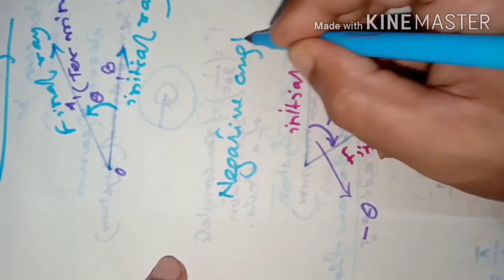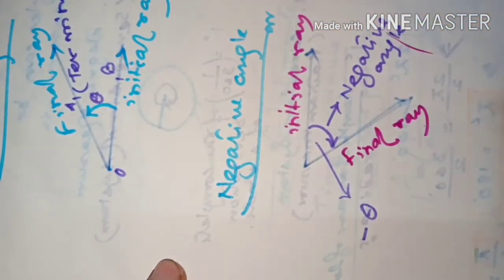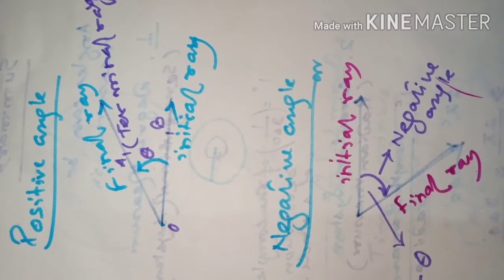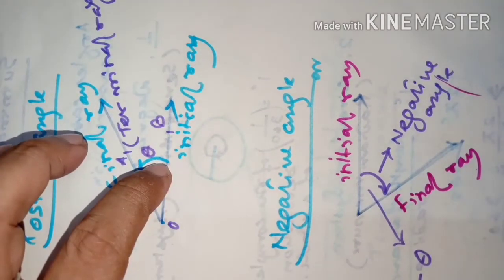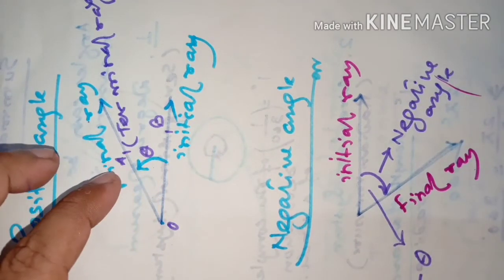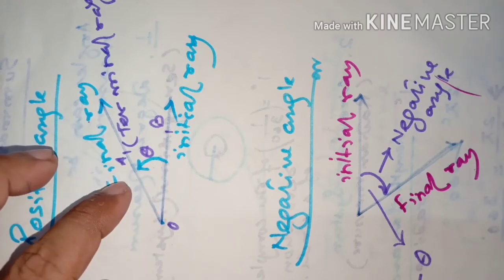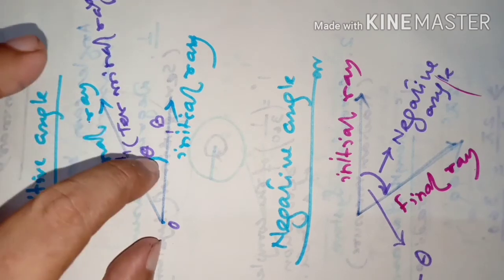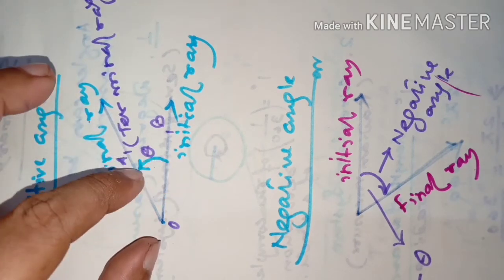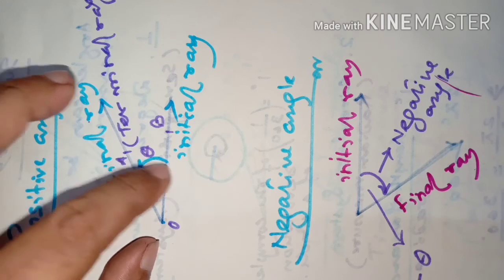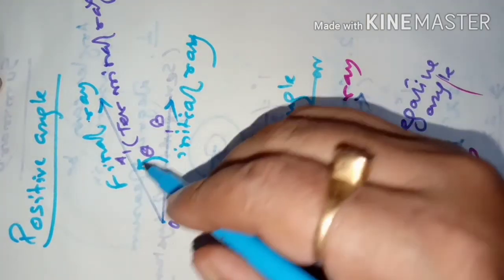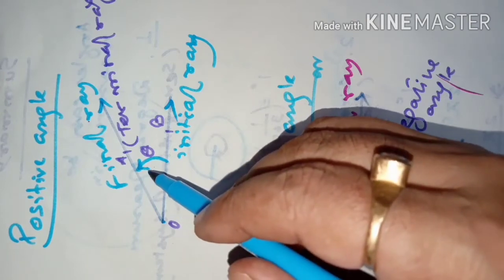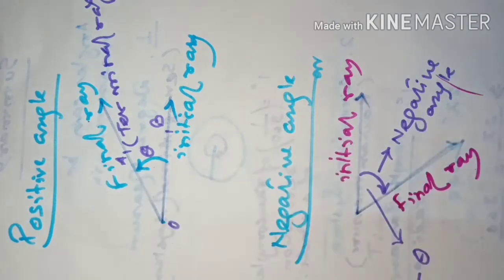So now we have understood that angles can be formed in two ways, positive angle and negative angle. If the initial ray revolves in anti-clockwise direction and it takes a final position after some time, then the angle traced by the ray is called a positive angle.